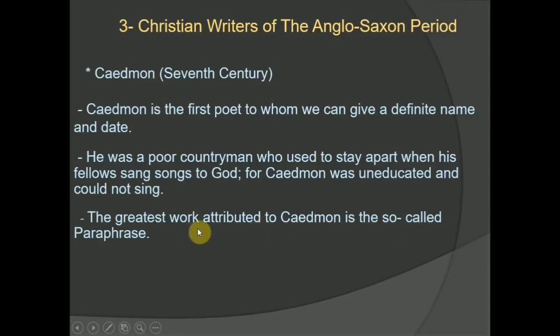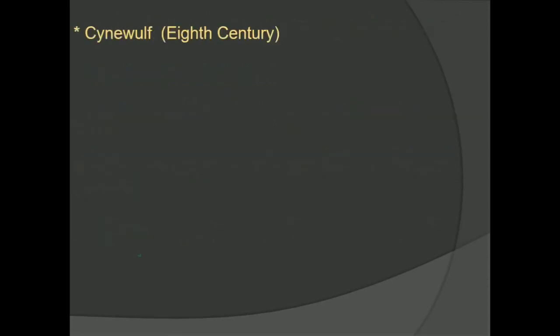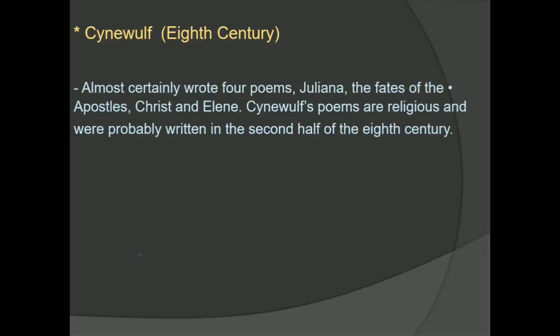Then let us move to another slide here to see Cynewulf, 8th century. Cynewulf, as you see here, almost certainly wrote four poems: Juliana, The Fates of the Apostles, Christ, and Elene. So Cynewulf's poems are religious and were probably written in the second half of the 8th century. So this is a brief introduction about Cynewulf.